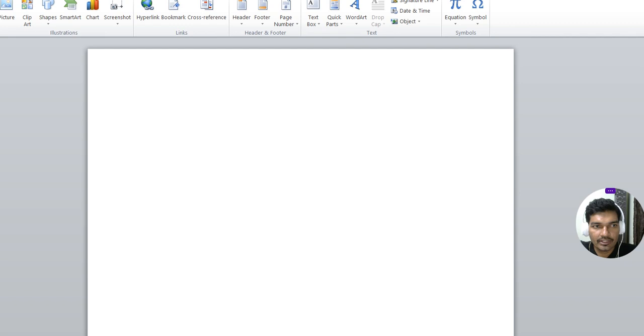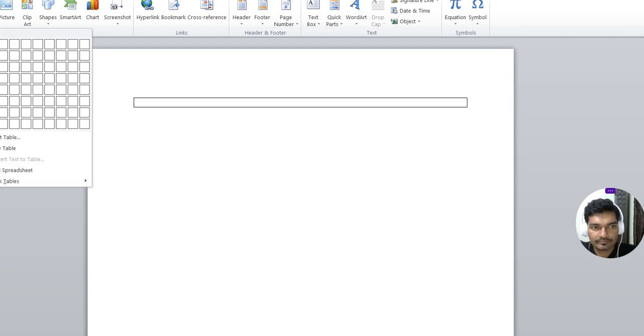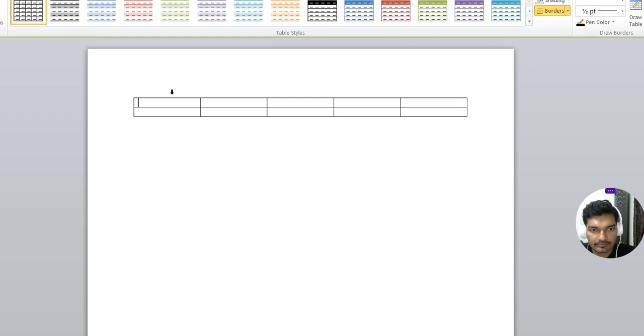So we need to write the journal entries in the standard proforma only. Date, particulars, LF, debit rupees, credit rupees. Date column, particulars column, LF column, small column.